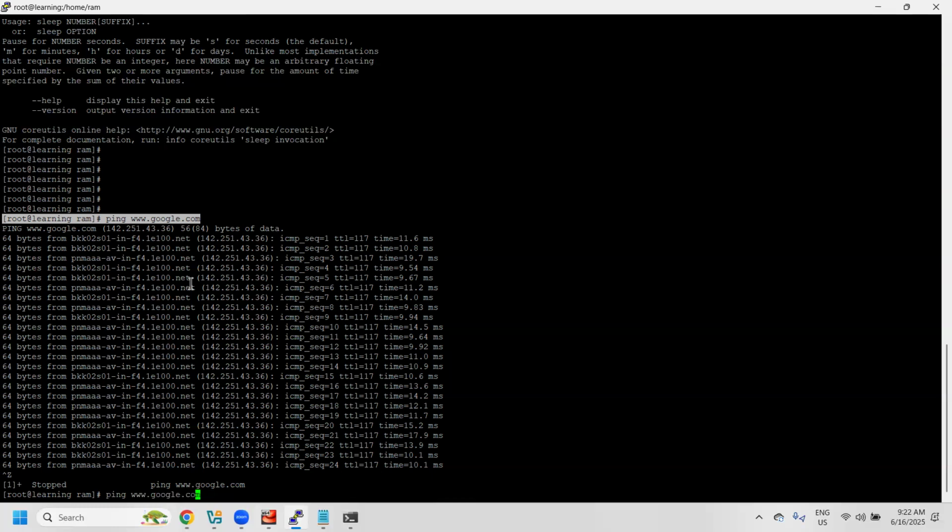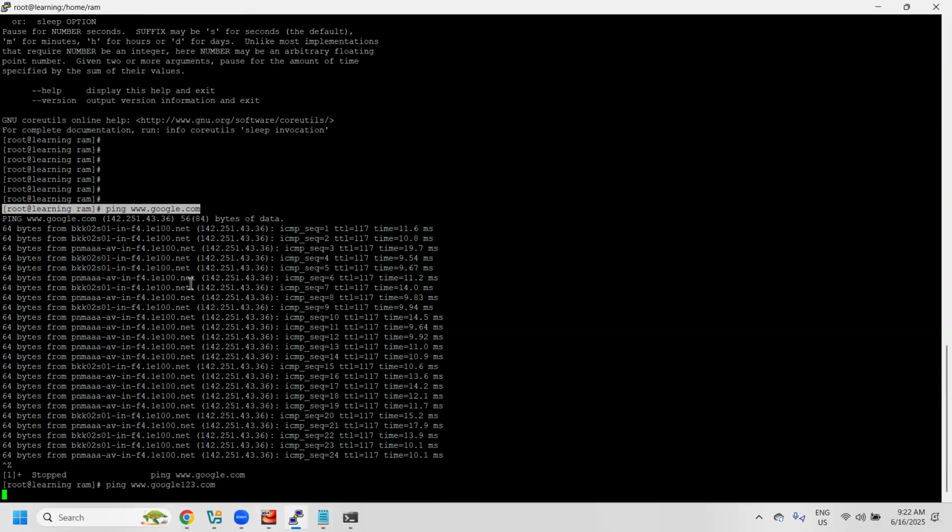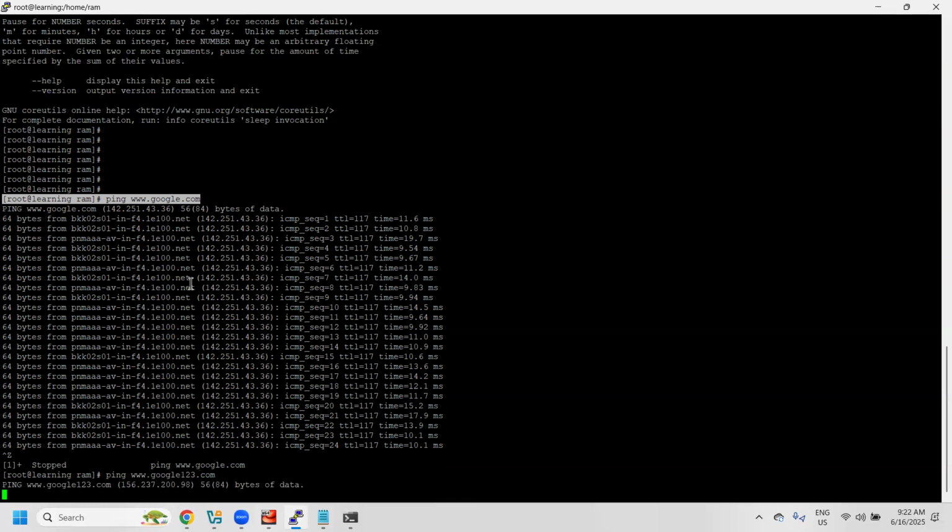For example, if you take google123.com, here we are not getting any response. This one has pinged www.google.com with bytes of data. So what does the ping command do? You know about the TCP protocol set. What are the different types of protocols we have in Unix? We have the application layer, presentation layer, session layer, transport layer, networking layer, data link layer. There are a total of 7 layers, right?